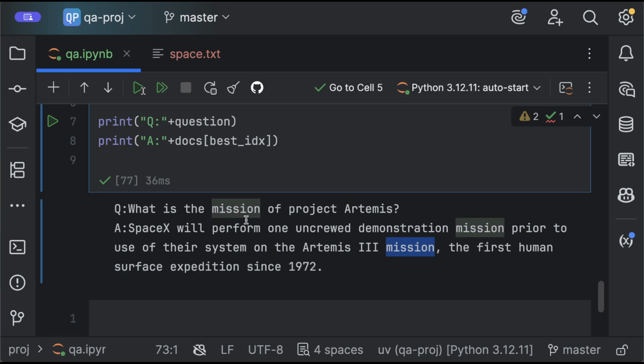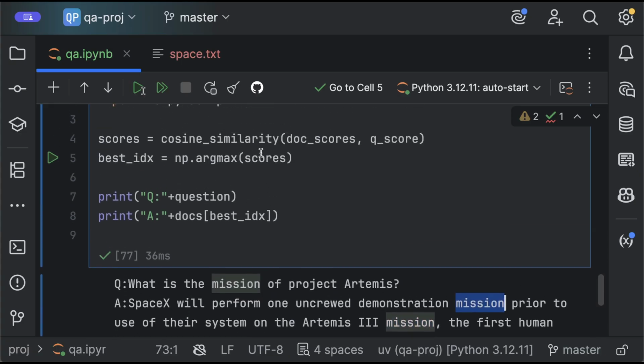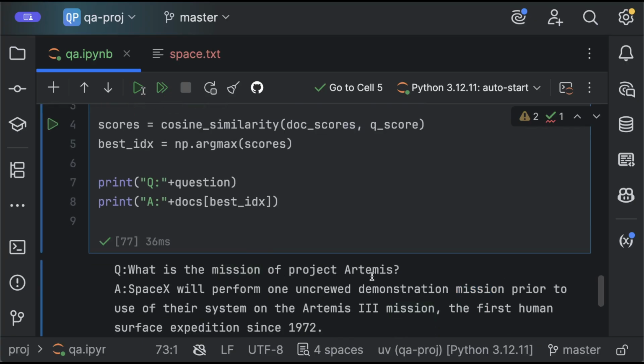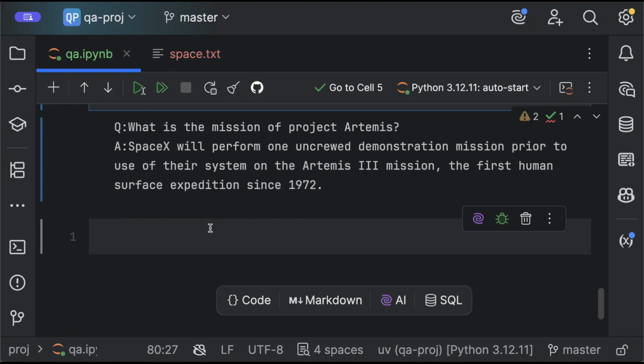And the problem is actually that this method doesn't know what mission means in this case. This mission here is different from the goal. Like this is a mission, it's different from the mission of the project. So this is the vision of the project. So that's the problem of this model. But that's okay. So let's move on to the more modern extractive approach.